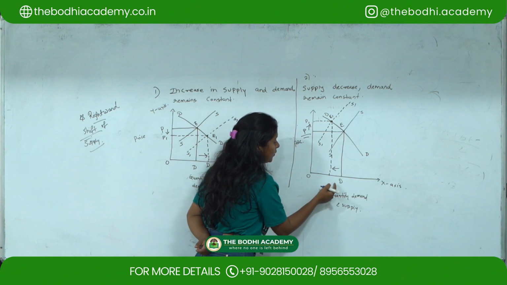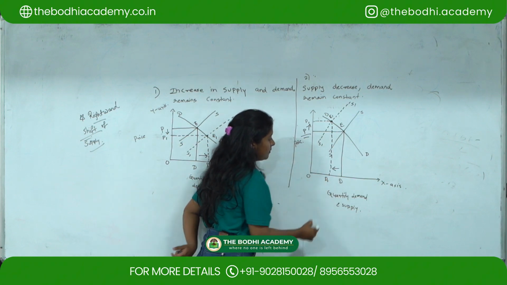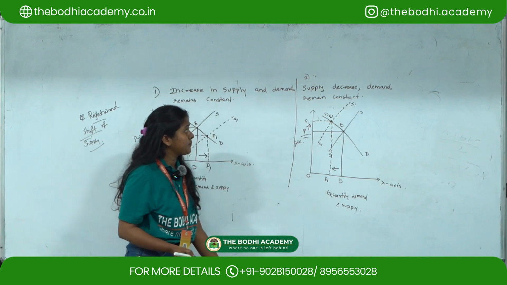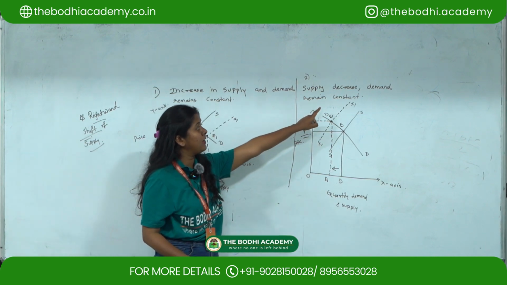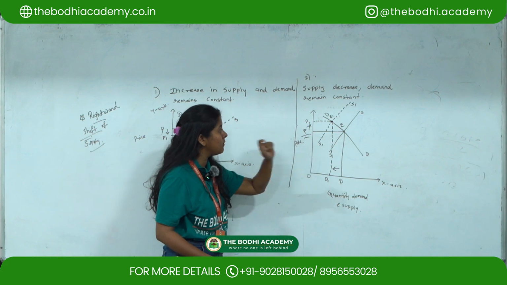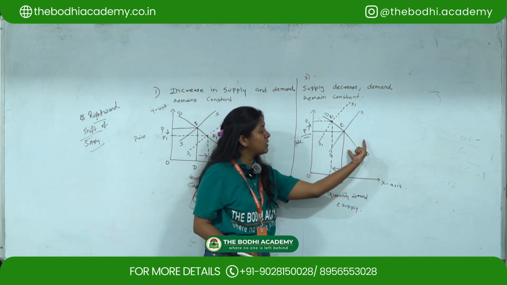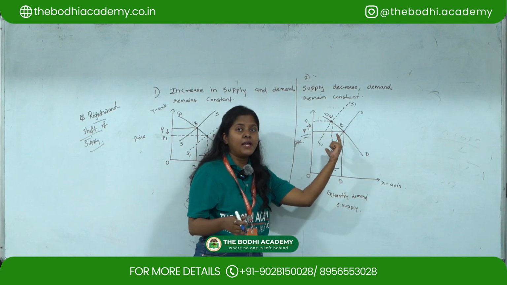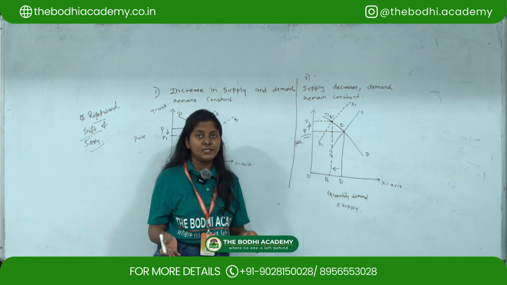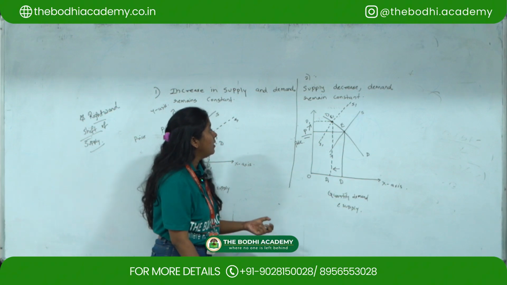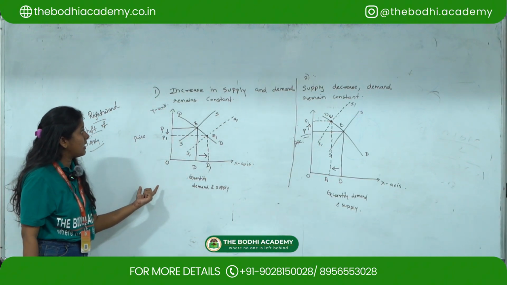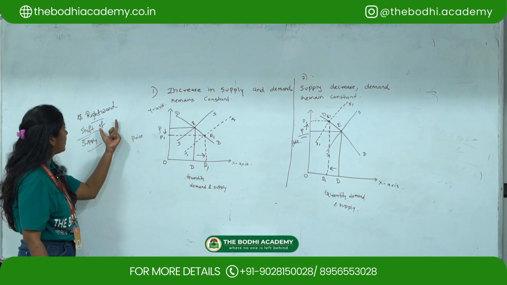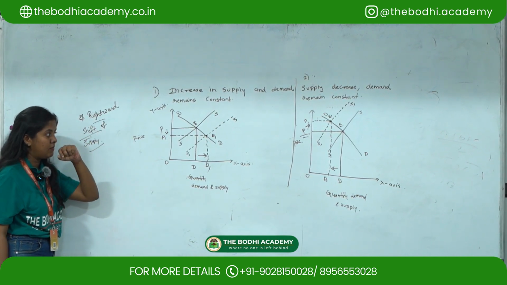I'm denoting this as D1. Here I'm getting the new quantity demand and supply. So this is what happens when demand is constant. Here we showed the demand DD is constant, but there is a shift in the supply curve because the prices are rising. But in the earlier case, there was an increase in supply, and that was a rightward shift of supply.